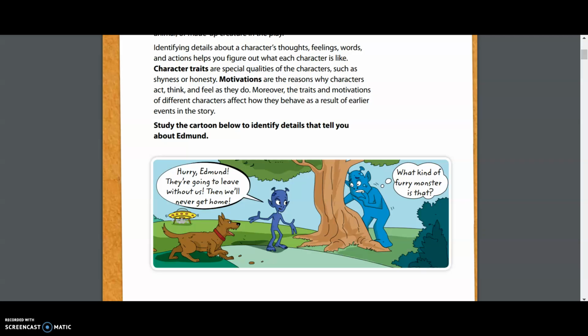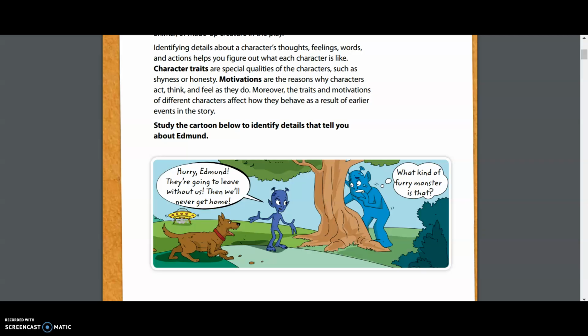How would we describe your character if you continue to complain about wanting food and you're not willing to wait to eat that food? Then I want you to think about that second word that we saw, motivation. What is the reason behind why you are acting, thinking, or feeling the way that you do?